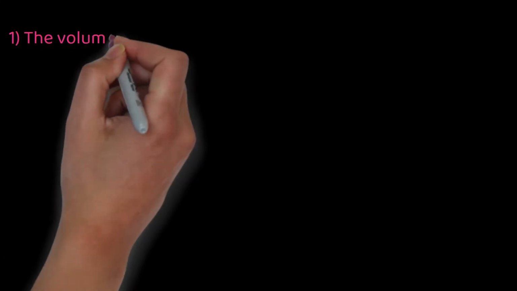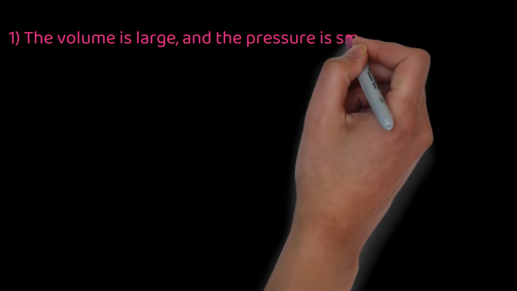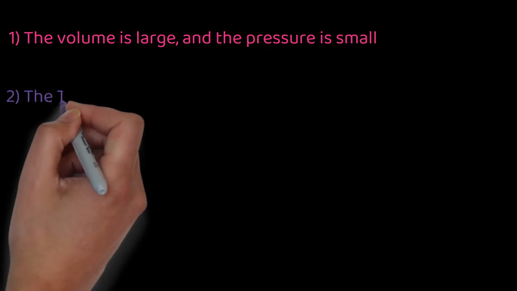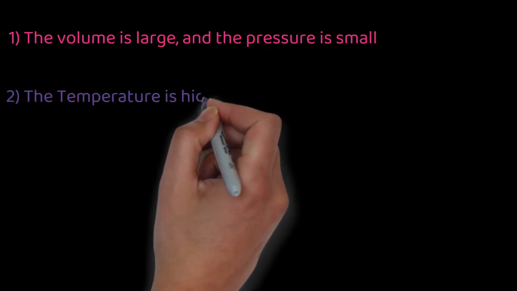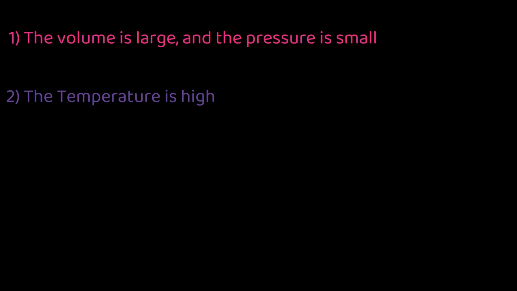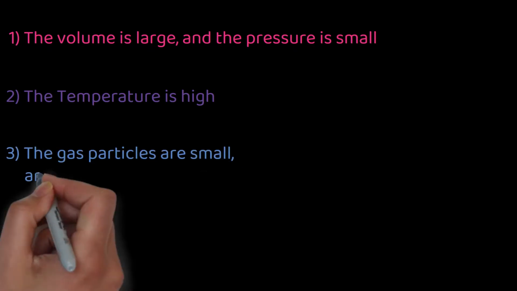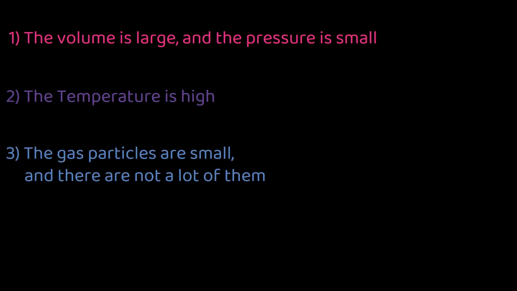From these conditions, we can draw some conclusions about how close to ideal a specific gas condition might be. There are three simplified rules that we can use to do a quick and dirty estimate of the ideal nature of a particular system. Gases are closest to ideal when: 1. The volume is large and the pressure is small. 2. When the temperature is large, which increases elasticity of the collisions. And 3. When the gas particles are small and there are not a lot of them.